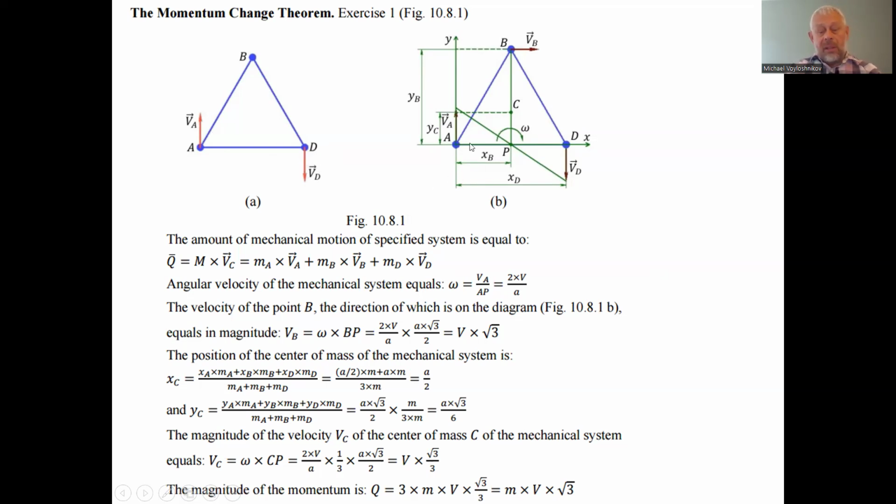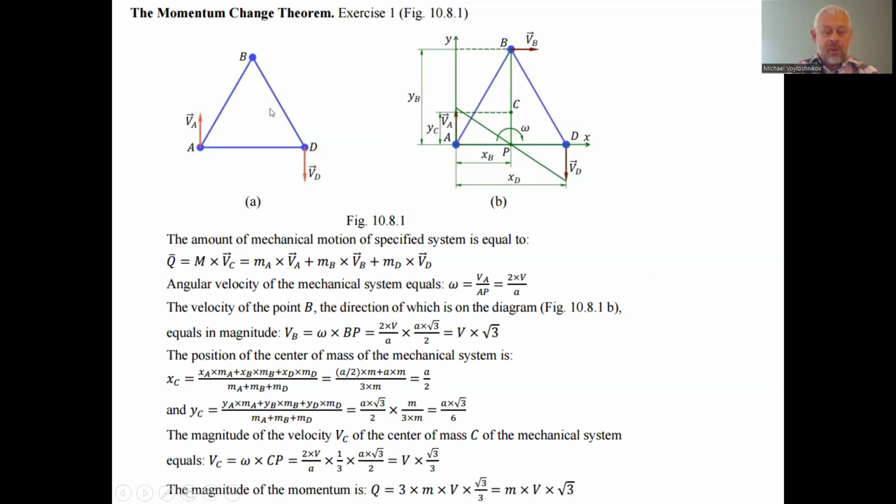And we can associate the coordinate system. This is a flat motion because all motion vectors are in the same plane, the plane of the drawing in figure 10.8.1. This is a plane motion in the coordinate system x, y, where A is the origin of the coordinate system, the reference point. So the question is, what is the momentum of this mechanical system?